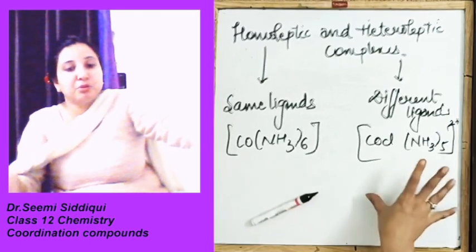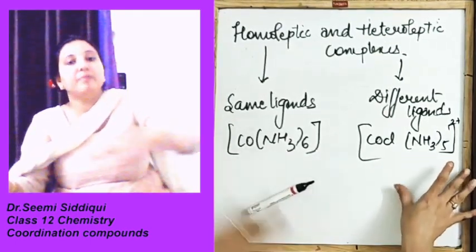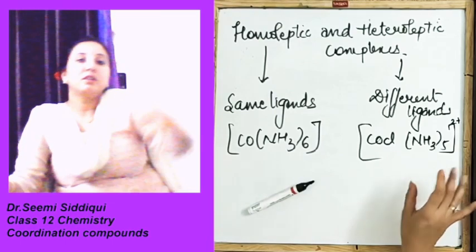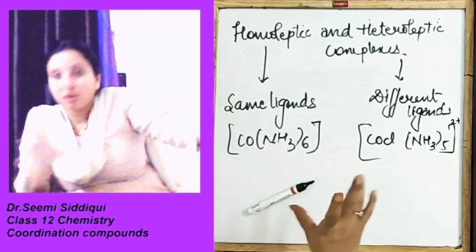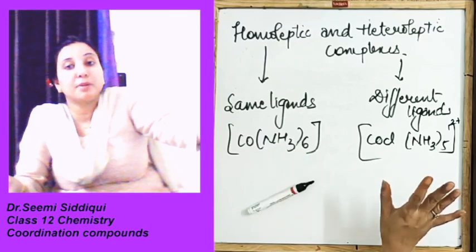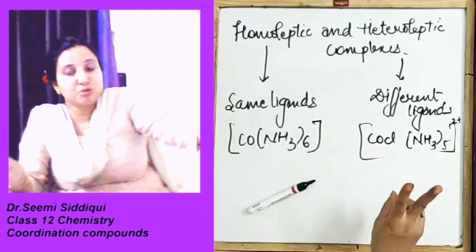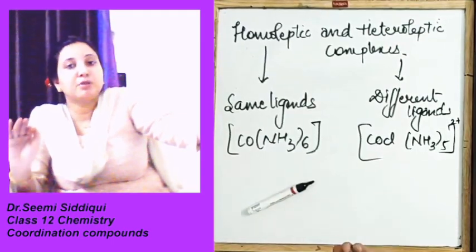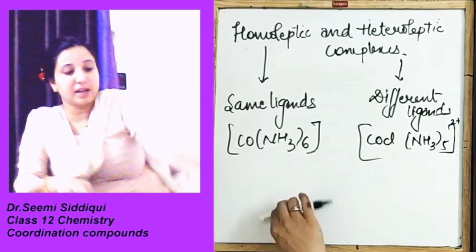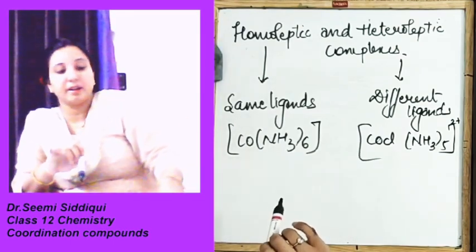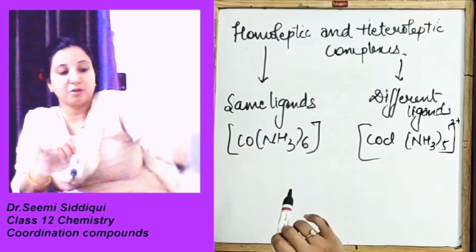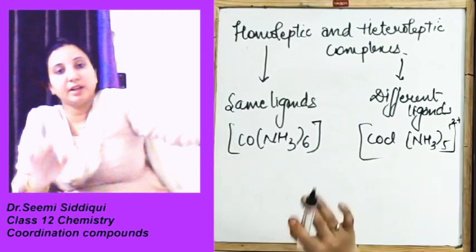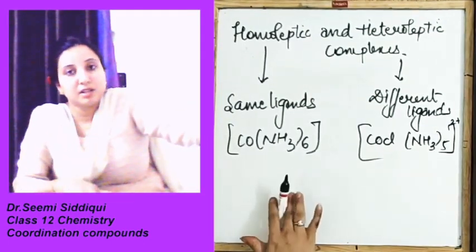Today we are going to do up to here only. Your homework is to maintain the notes of today's topic and read today's topic properly. Try those two questions, to see whether you are able to find out the coordination number and the oxidation number or not. In case of any issue, you can just text me.